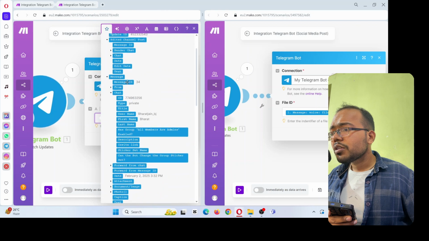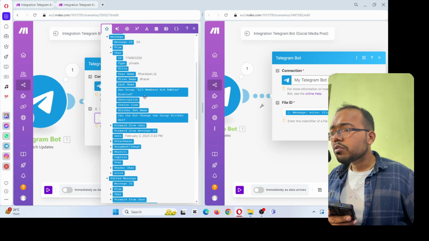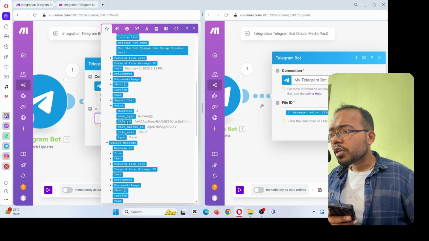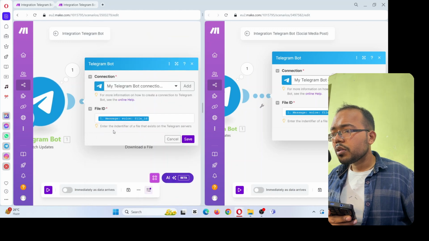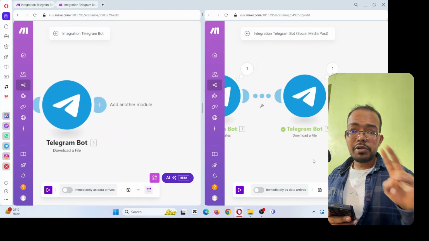Nope, not this one. We need a voice file ID. So it is over here. Photo, voice, here you see, so here it is, file ID. So message voice file ID. Okay, click on save. Now we have completed two steps.